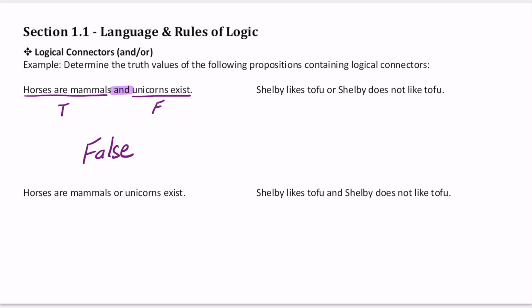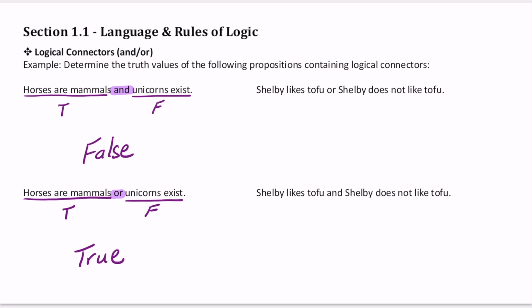Next, we have the proposition horses are mammals or unicorns exist. As mentioned before, horses are mammals is a true statement, and unicorns exist is a false statement. Since this proposition is using the logical connector or, only one of the statements needs to be true for the proposition to be true, which makes this proposition true.